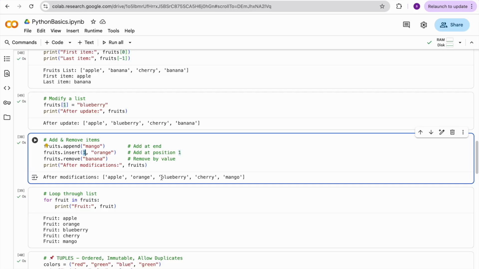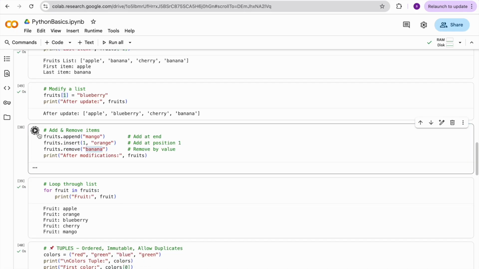Earlier there was a blueberry and now you are putting the orange, but if you see this, it is adding and the list is adjusting. It didn't replace the blueberry, it is adjusting. Earlier, if you directly assign with the index, it will replace, but insert will place the new element and the element in that place will automatically adjust to the next. And if you want to remove, you can go with the name. For example, I want to remove the banana, so you give the name of the element and it will remove it. If I run this cell, I can see my list got changed: apple, orange, blueberry, cherry and mango.